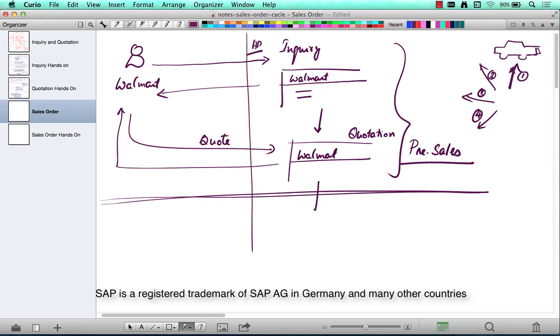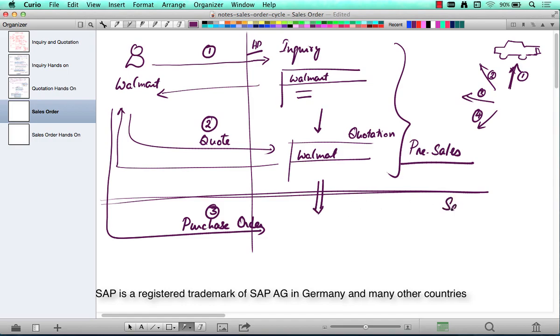But after this, if the customer chooses to buy, then the customer will place what is called a purchase order. Purchase order. So this is step number 1, inquiry. Step number 2, quotation. Step number 3, purchase order. So from this point on, it becomes sales. So it's a promise to buy.